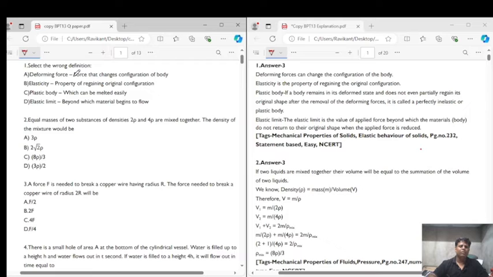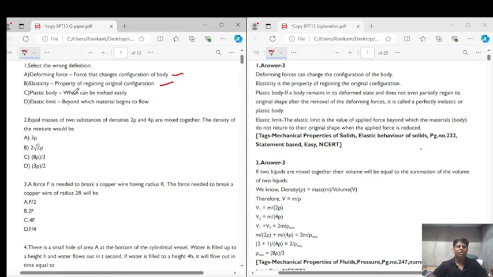The first definition is of deforming force: the force that changes the configuration of the body. This is correct, because deforming means changing. A force which changes the shape of the body is known as deforming force. Second is elasticity, the property of regaining the original configuration. Yes, this is also correct. The property of the body to regain its original configuration once the deforming force is removed is known as elasticity.